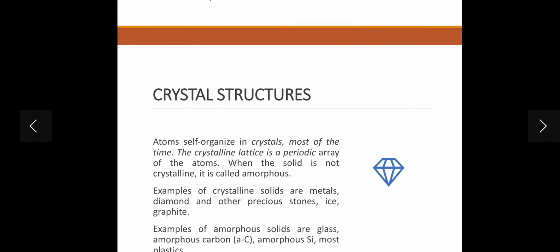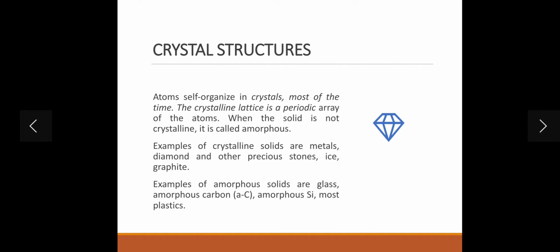Okay, and now we talk about the crystal structures. In crystal structures, the atoms self-organize in the crystal. Generally it's a self-organized crystal.